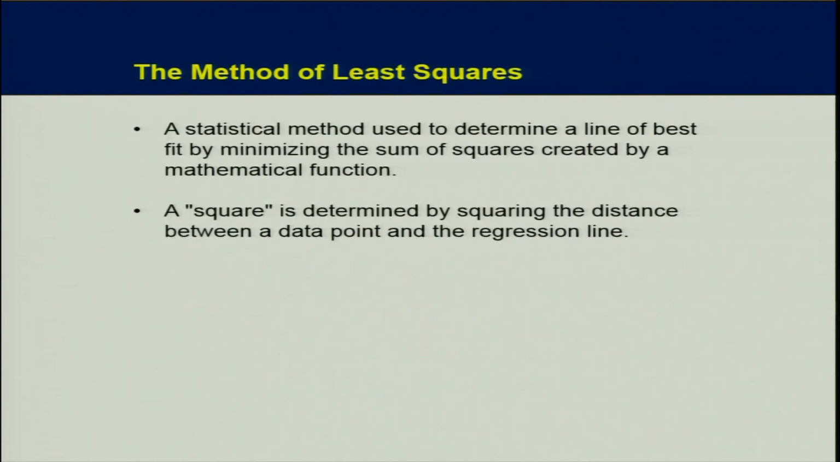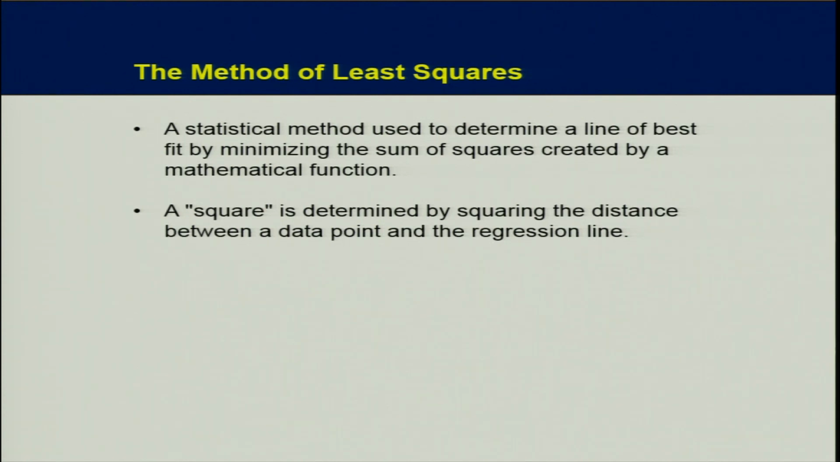So what is method of least squares? A statistical method used to determine a line. Determine here means used to fit a line, used to find a line of the best fit by minimizing the sum of squares created by a mathematical function. A square is determined by squaring the distance between a data point and the regression line. I repeat it: a square is determined by squaring the distance between a data point and the regression line.